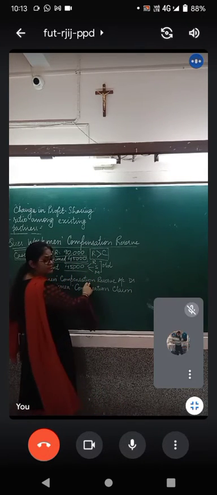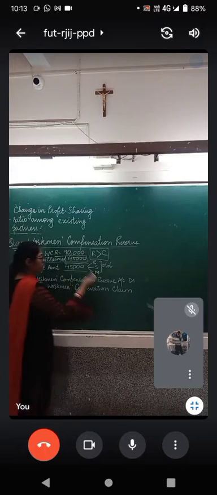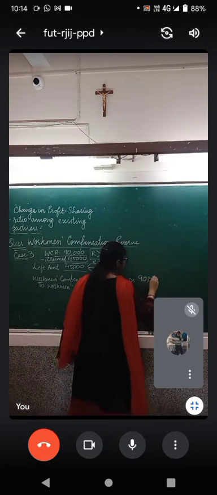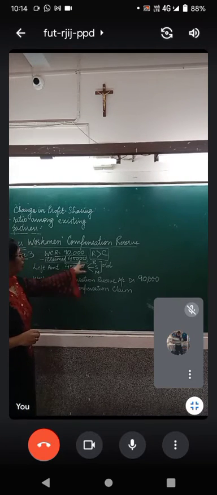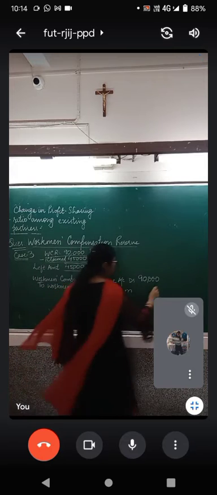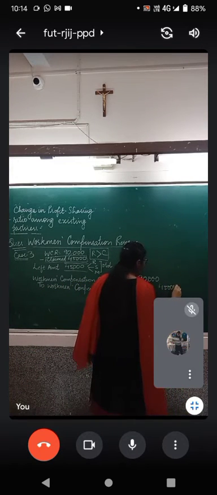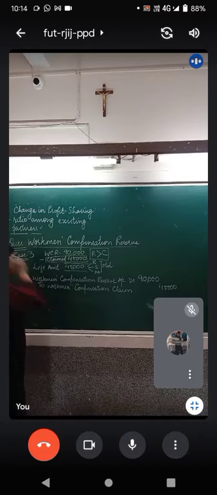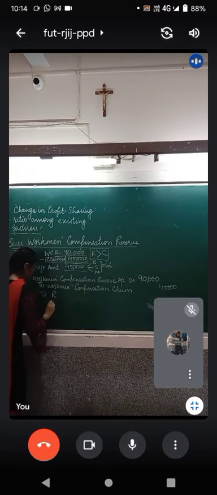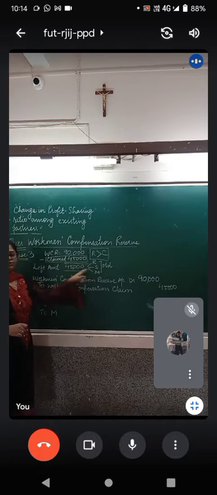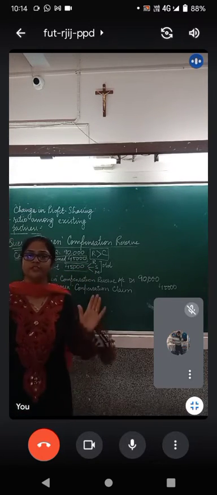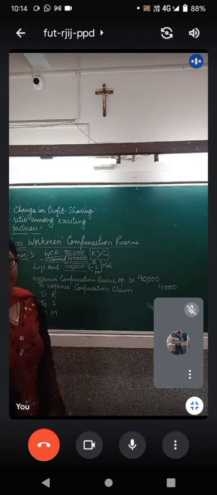The account which is debited, workmen compensation reserve, will be a total of rupees 90,000. And how much is credited to claim? Only rupees 45,000 is claimed, so you can write the amount of claim. What else is left for Ram, Shyam and Mohan? The remaining amount. Quickly divide 45,000 in the old ratio.